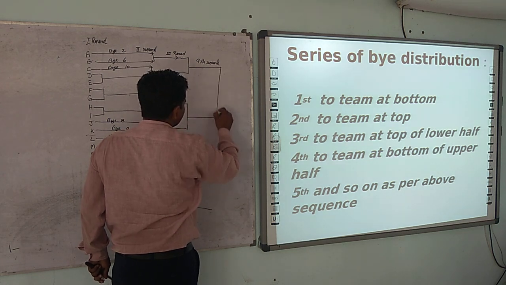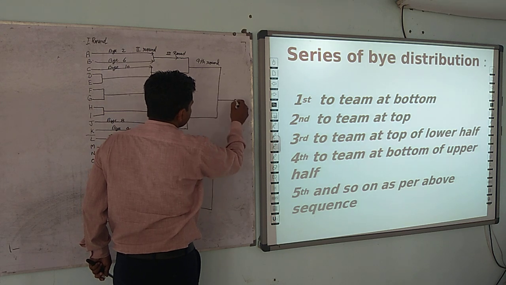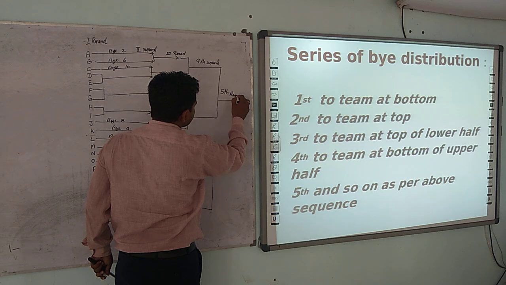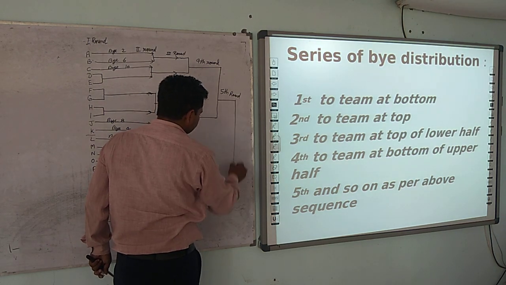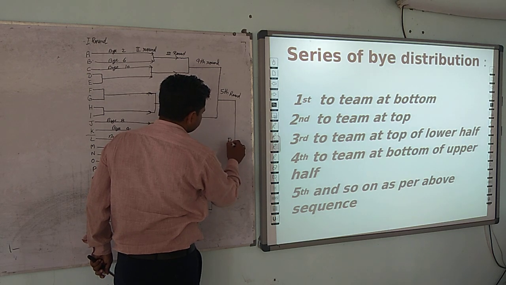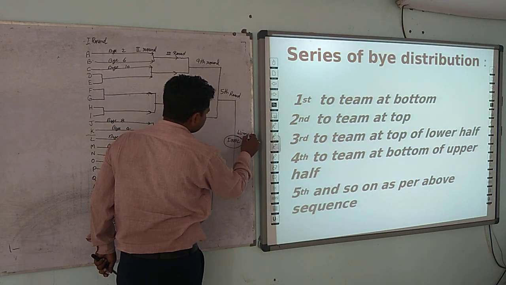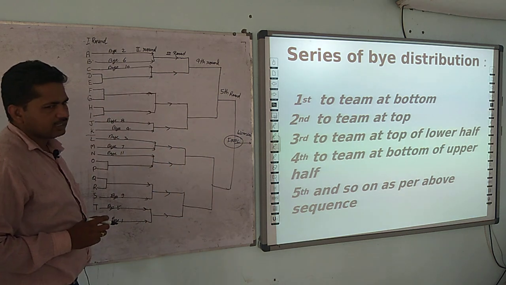They play in the fourth round, and the winners go to the fifth round. That is the last round, and here you find the final match which decides the winner. So it is the complete fixture.